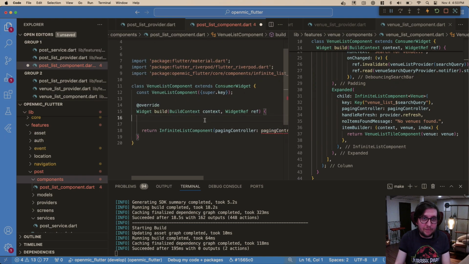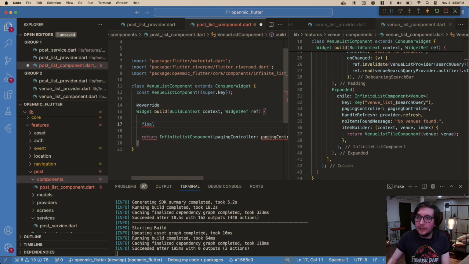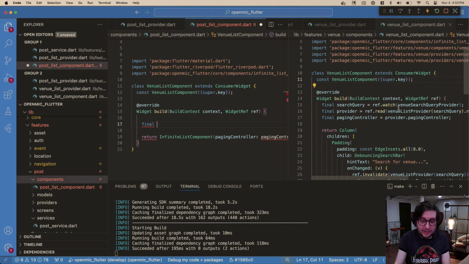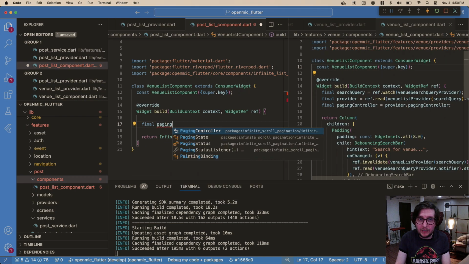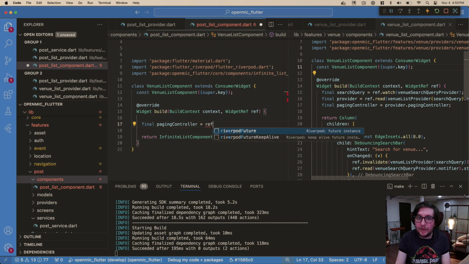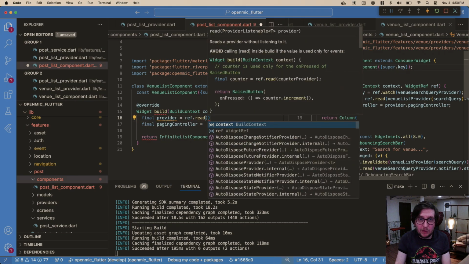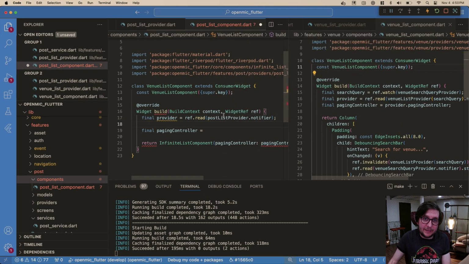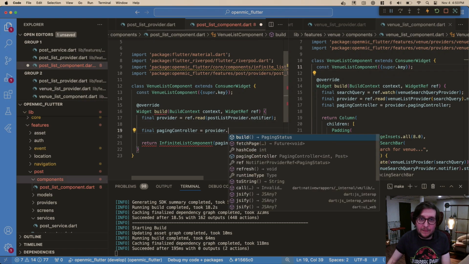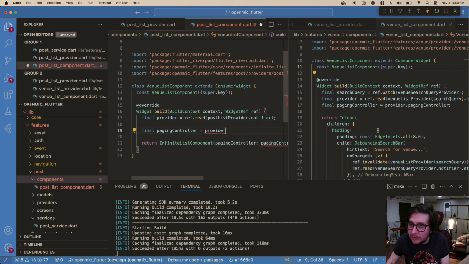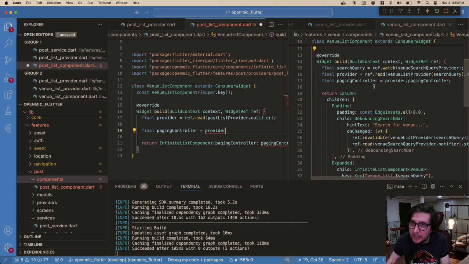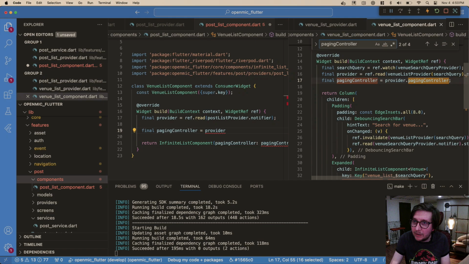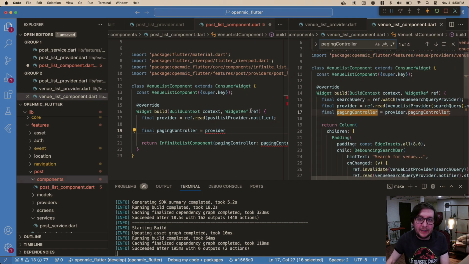So we just basically go final. How do we do it over here? Paging controller equals, we need the provider. So let's do that first. Final provider equals ref.read the post list provider dot notifier. So that's our provider, and then our paging controller is simply just the provider dot whatever. And I think the reason I broke this up is because, did we need this in two spots, paging controller? No, we didn't. It's weird that I'm doing it that way.